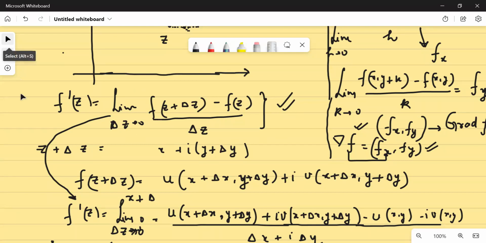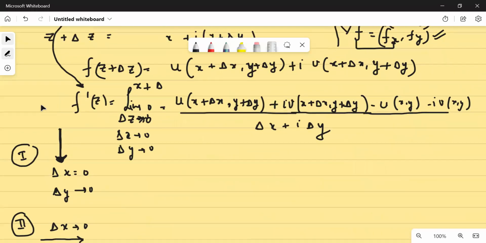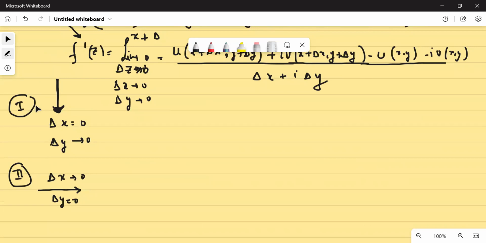Yes or no? So if my limit exists irrespective of what all paths I take, I would say that if the limit exists, whether I take this path or whether I take this path, it means one and the same thing. Yes or no? सोच के जवाब दो. हाँ या ना? बच्चों कुछ तो बोलो यार.